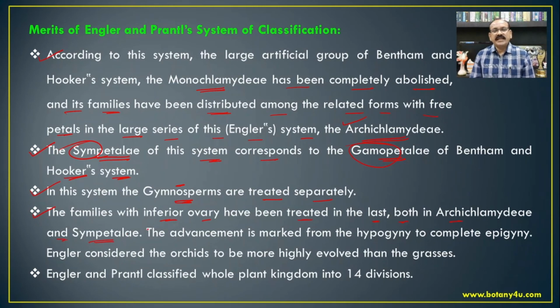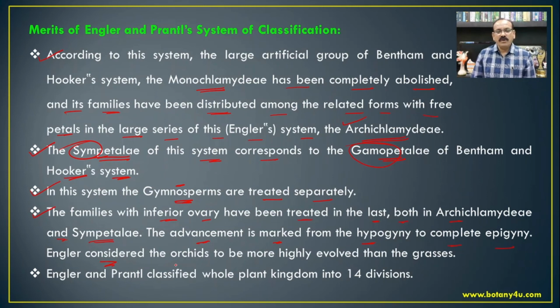So it indicates that the superior ovary evolved first and later the inferior ovary. The advancement is marked from hypogyny to complete epigyny through perigyny in the system of classification proposed by Engler and Prantl.